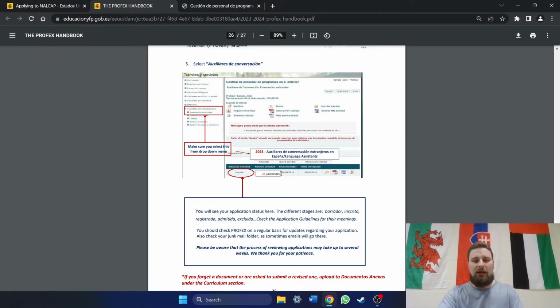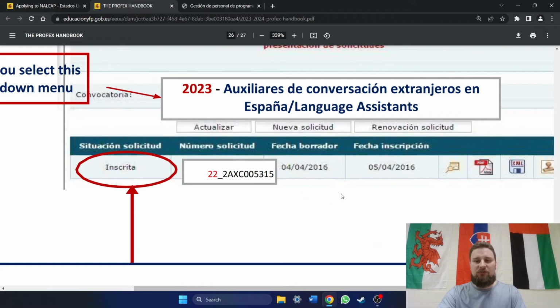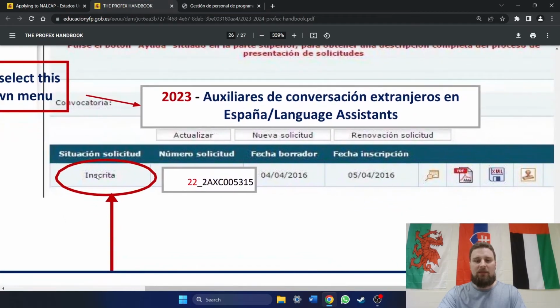But once you submit it, the handbook will tell you to log back out, log back in, and then you're going to see this box right here, okay. Now, you're going to see that it says inscrita. You see the handbook has it red right here. Inscrita means that you are applied, okay?